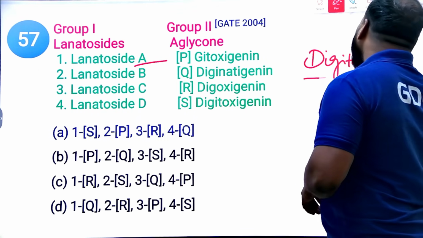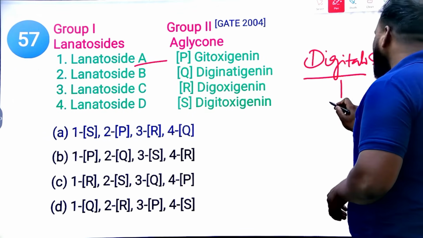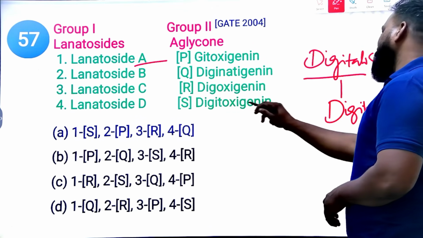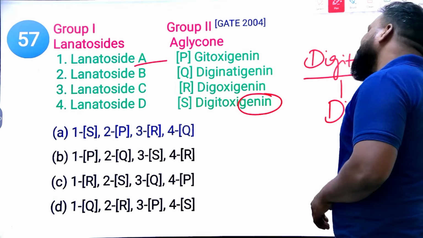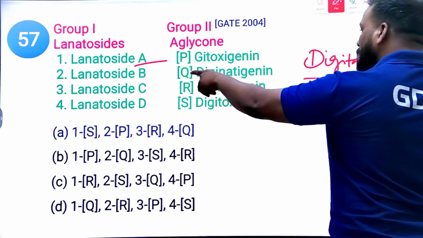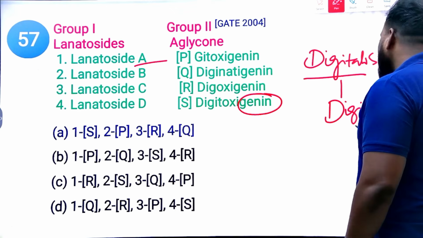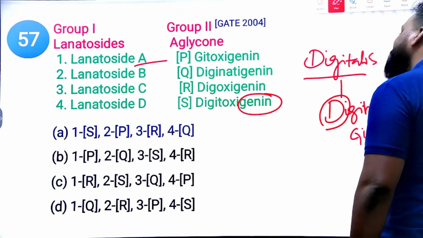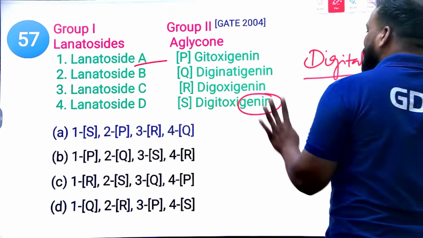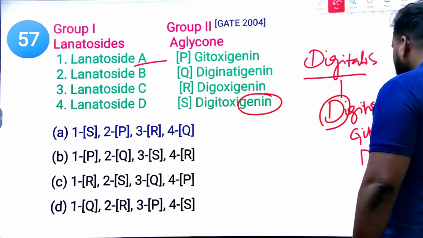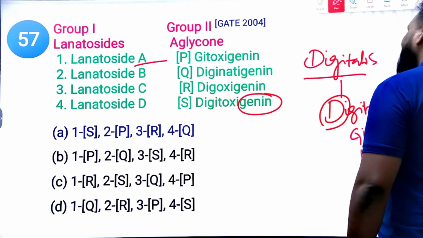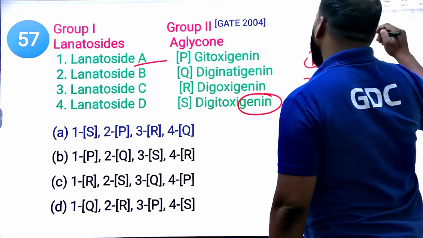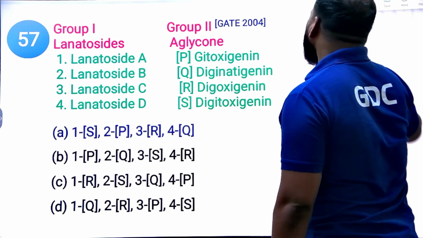Digitoxin is the first chemical constituent obtained. Next, B means gitoxigenin. Next, 3 means R, diginatigenin. And lastly, gitaloxigenin. Clear? Yes. 4 means Q. So that's the right answer.